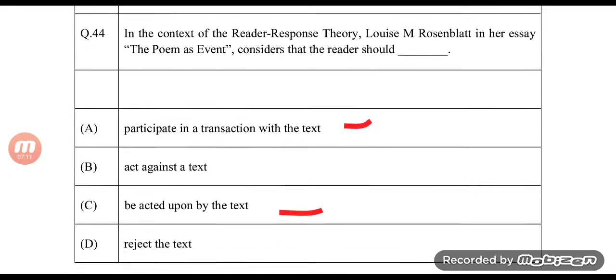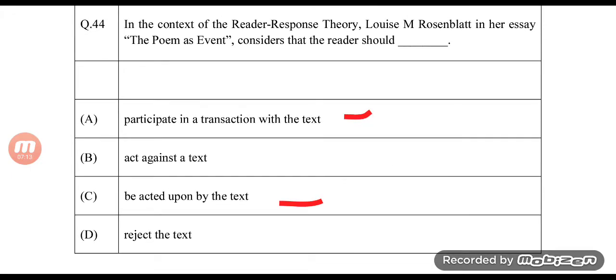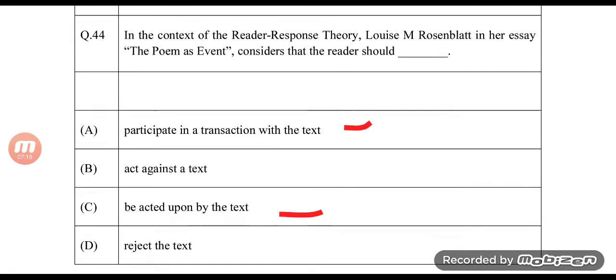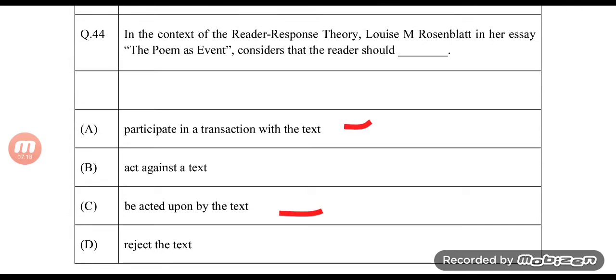Question number 44, the answer is A and C. I haven't answered this in the previous video. I did not know and I did not even find out. So it's A and C. I marked it as A and that's wrong.